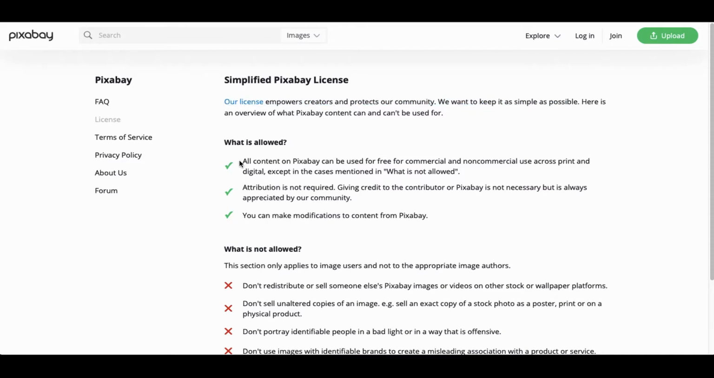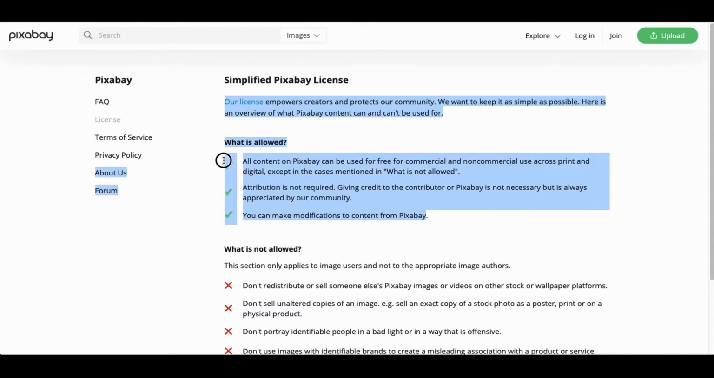So what is allowed? Three things here clarify this for us. Firstly, all content on Pixabay can be used for free for commercial and non-commercial use across print and digital, except in the cases mentioned in what is not allowed. I'll come on to this in a second. Second point, interestingly, attribution is not required. However, giving credit to the contributor or Pixabay is not necessary but is always appreciated by our community. So there is the option here to support one another and make attribution if you would like to.